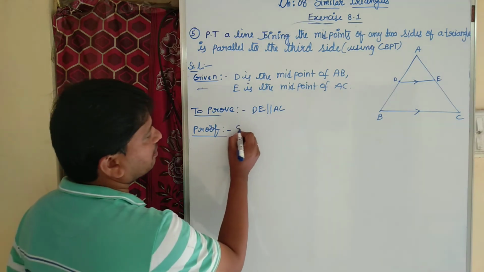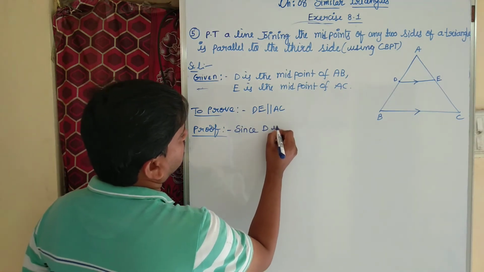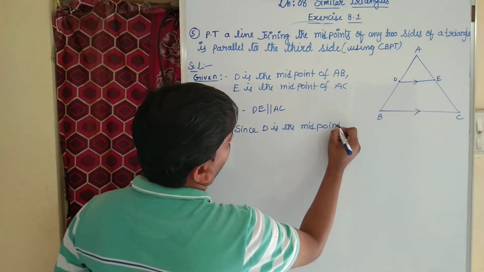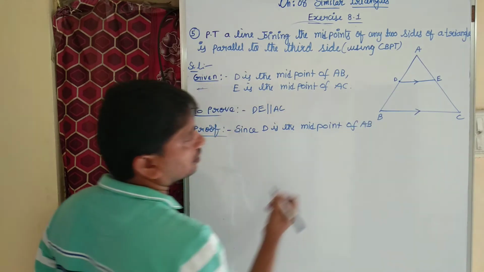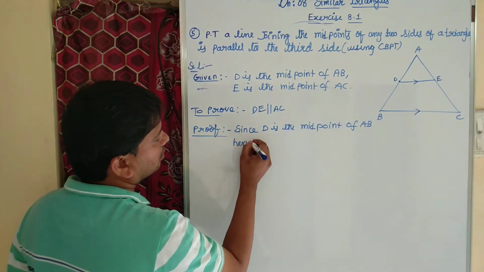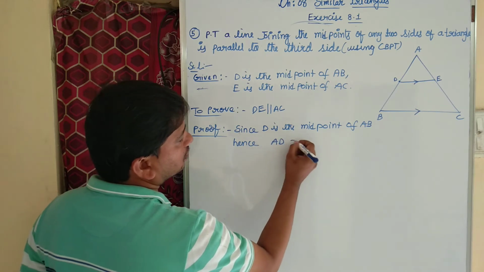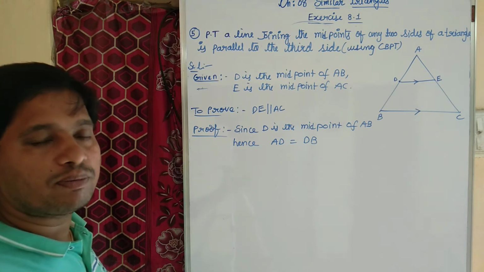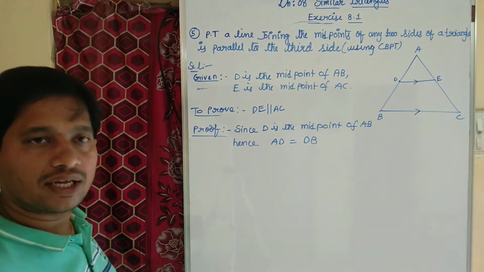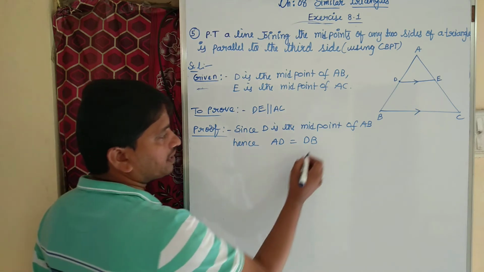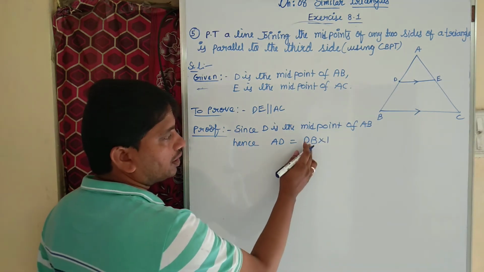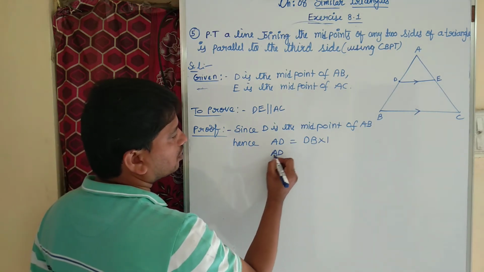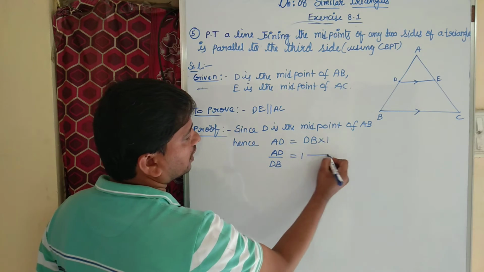So since D is the midpoint of AB, hence AD equal to DB, because length of AD must be equal to length of DB, because D is the midpoint. Midpoint meaning is those two parts are equal. So children, here I can write as DB into 1, DB only. Let us transpose DB towards left hand side. What you will get? AD by DB equal to 1, that is equation number 1.